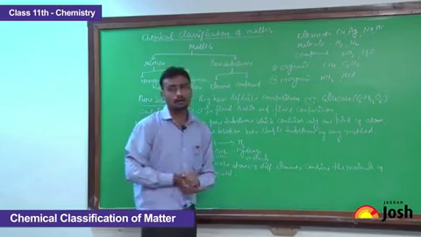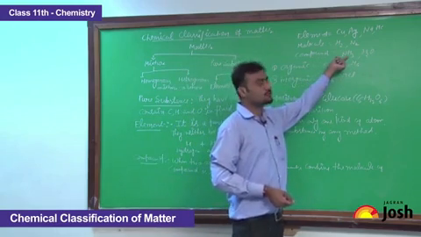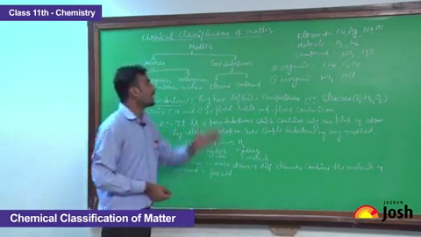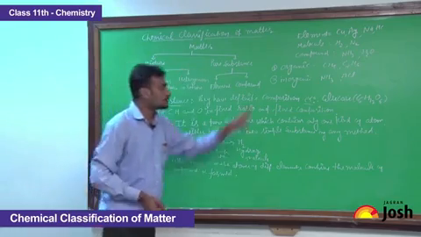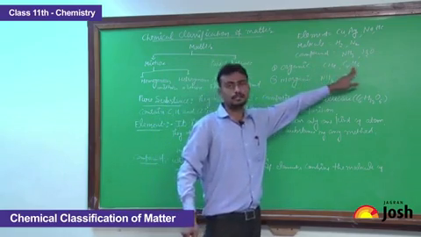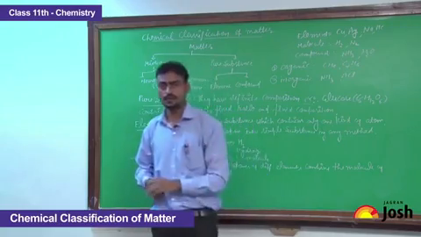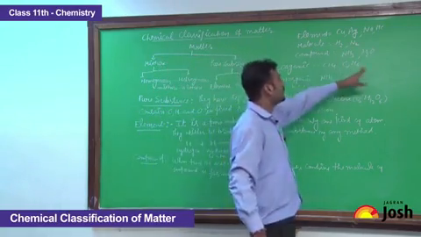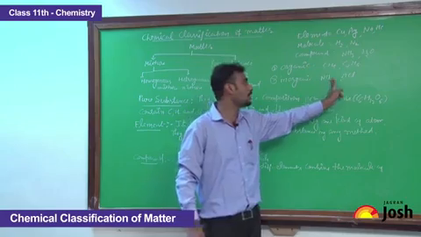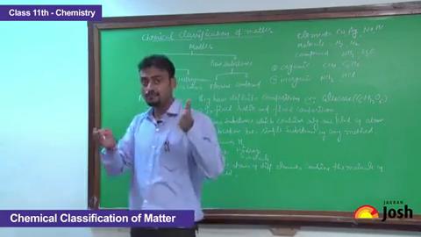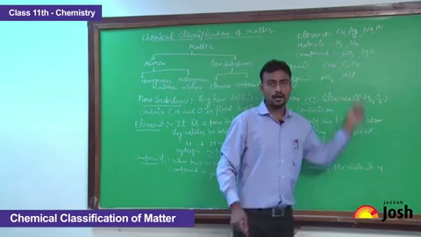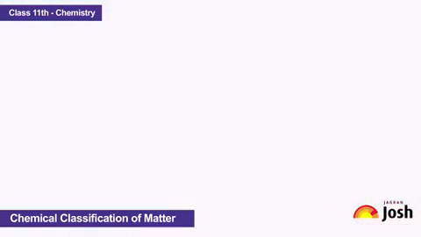Now what is compound? Take an example, NH3, that is ammonia molecule, and H2O, that is water molecule. Now, the types of compound are organic compound and inorganic compound. The organic compounds are CH4 and C2H6. We can say that CH4 is methane and C2H6 is ethane. Now, the inorganic compounds, for example, are NH3, that is ammonia, and HCl, that is hydrochloric acid. The big difference between hydrochloric acid and hydrogen chloride is that hydrochloric acid is a liquid, while hydrogen chloride is a gas.